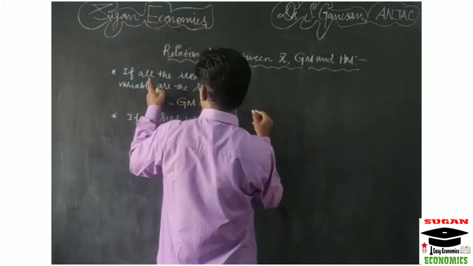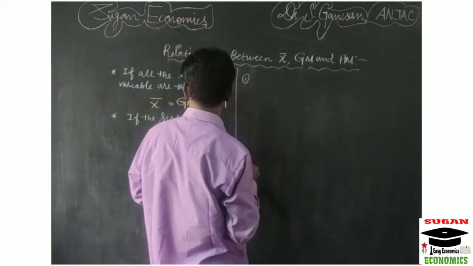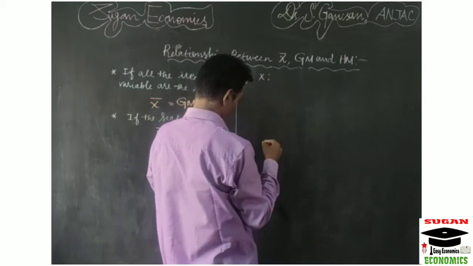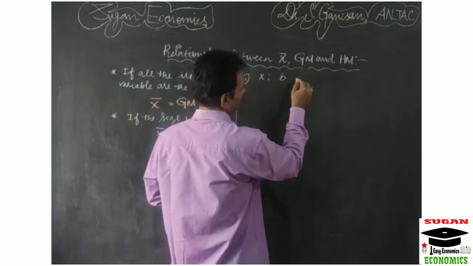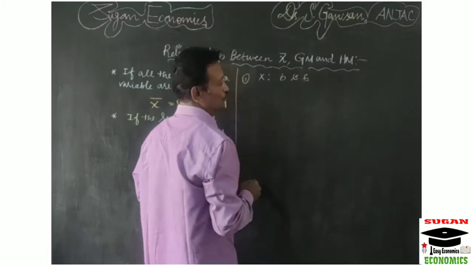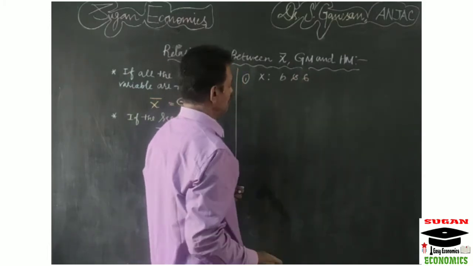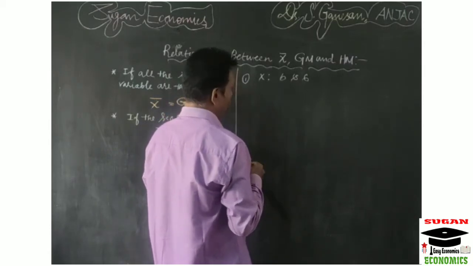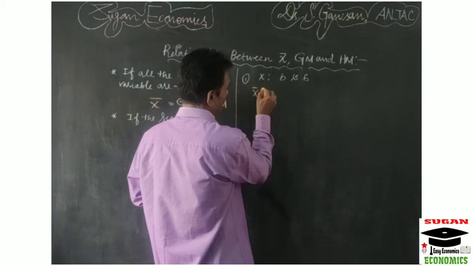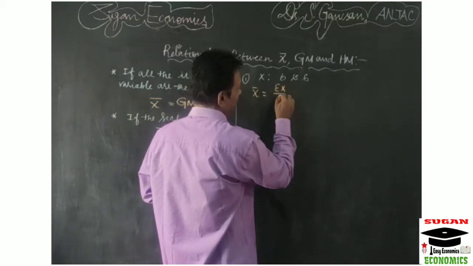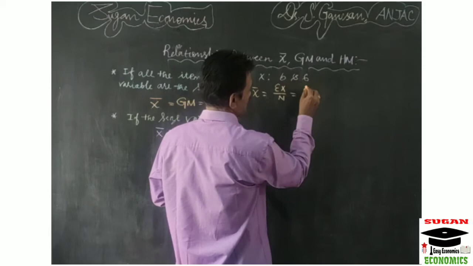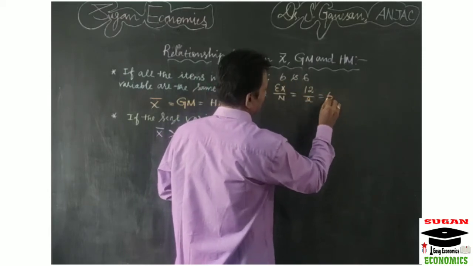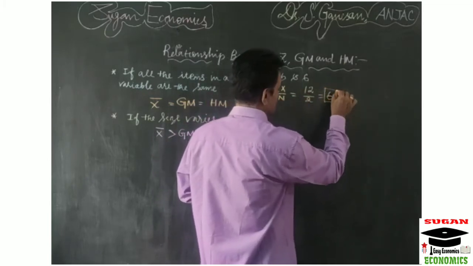First example: if all the values of the items are one and the same. Suppose in an x series two values are given, 6 and 6. Here these two values are equal. First you have to calculate the arithmetic mean. Arithmetic mean, x bar, equals sigma x by n. Sigma x equals 6 plus 6, which is 12, divided by 2, the number of items, which equals 6. So x bar equals 6.